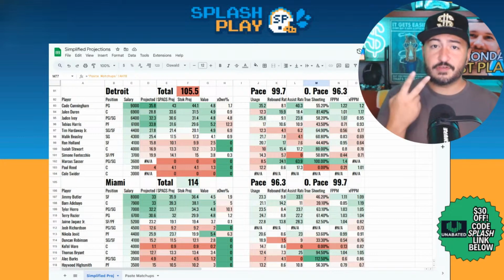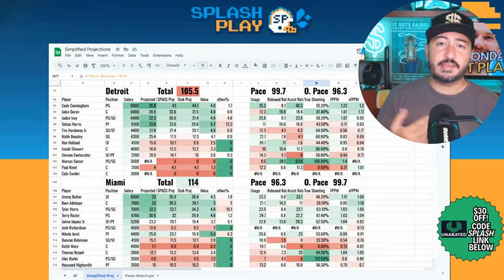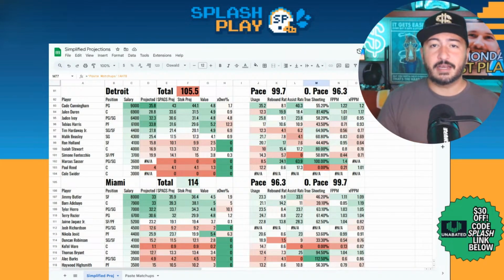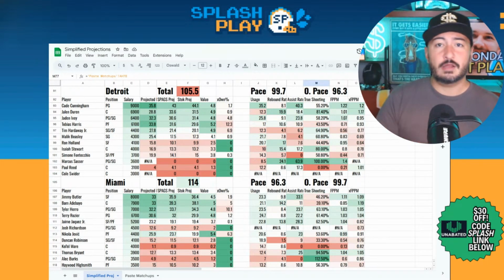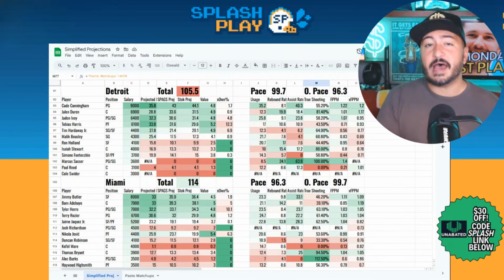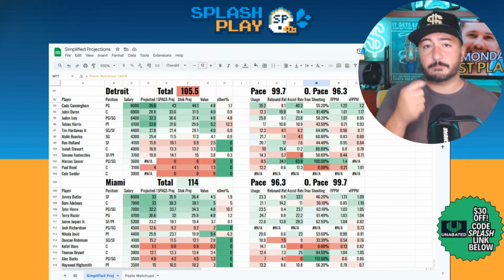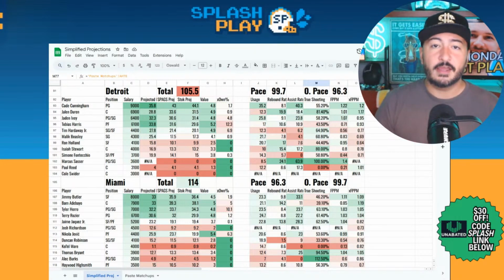And then they also release two sets of projections, where let's say earlier last week, you had Dejounte Murray and Zion Williamson questionable. Basically, what they'll do is create two sets of projections, one that assumes Dejounte Murray's in and one that assumes he's out. And then they'll also create one that assumes Zion Williamson is in, one that assumes he's out. And basically, what you could do is look at the prop lines for Murray, for Zion, and try to play those markets.